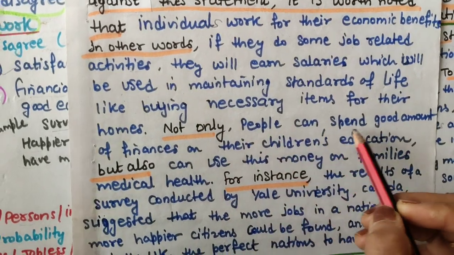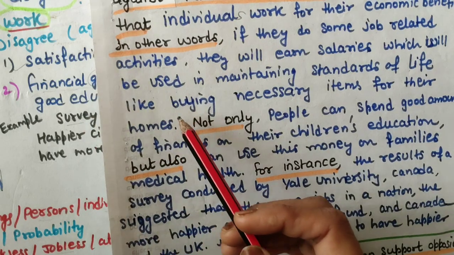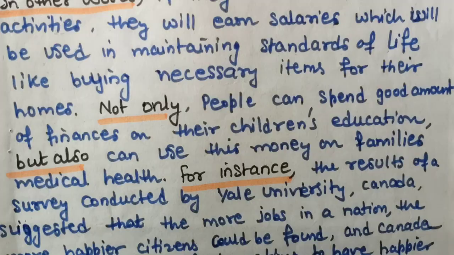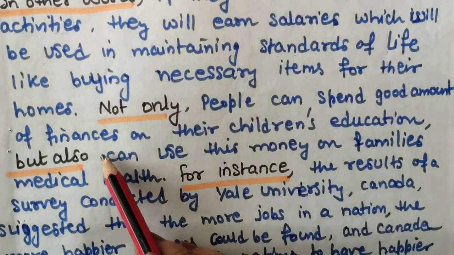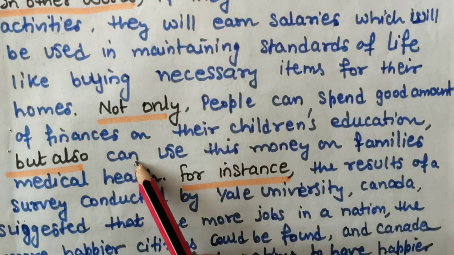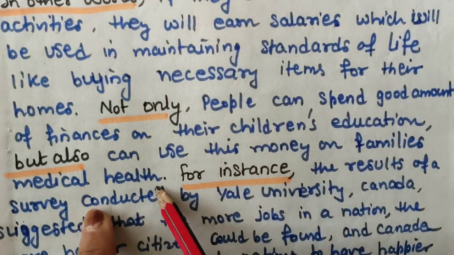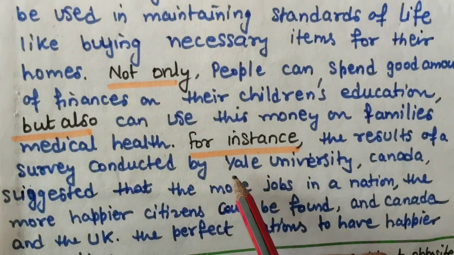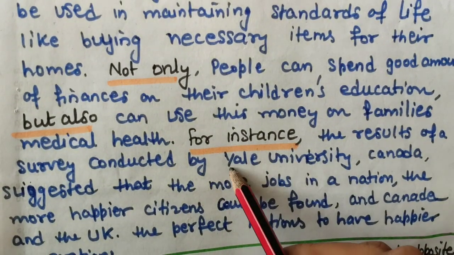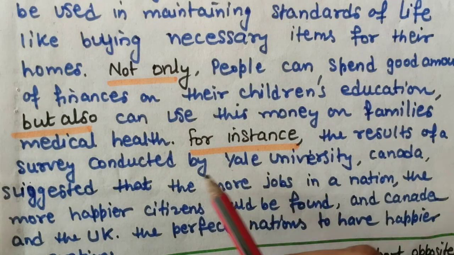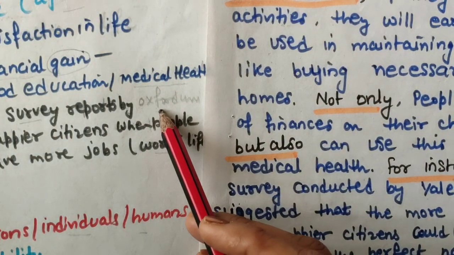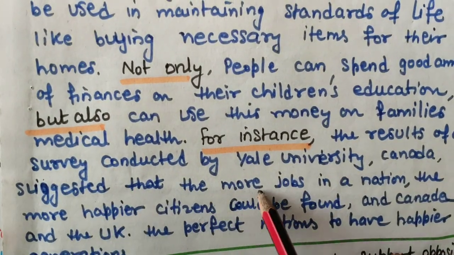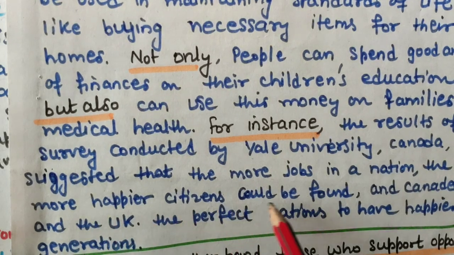Not only can people spend a good amount of finances on their children's education, but also can use this money on families' medical health. Okay, for instance, now main important, the results of a survey conducted by Yale University or any other university, Oxford University, how I have used, earlier I was thinking about Oxford University, now Yale University. Canada suggested that the more jobs in a nation, the more happier citizens could be found,